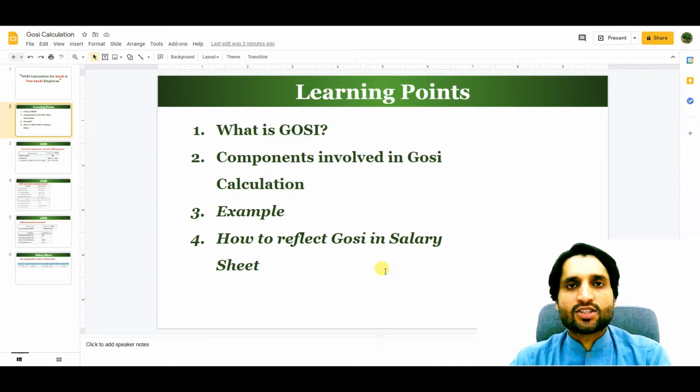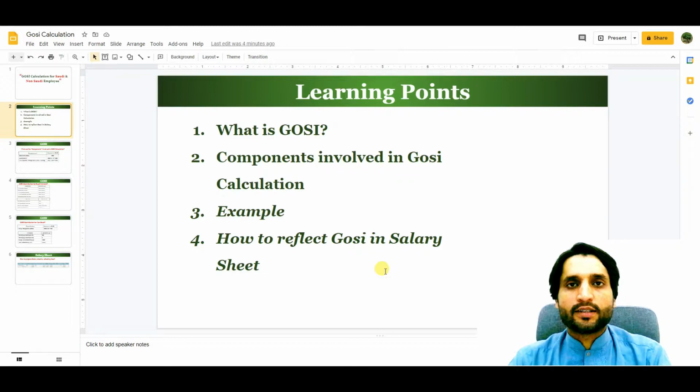GOSI is the General Organization for Social Insurance. It is a governmental agency which collects money from the employers of public and private sectors on behalf of employees. Some percentage is a contribution by the employer and some is a contribution by the employee. Why is GOSI taking this money? The reason is they return this money when an employee is going to retire.